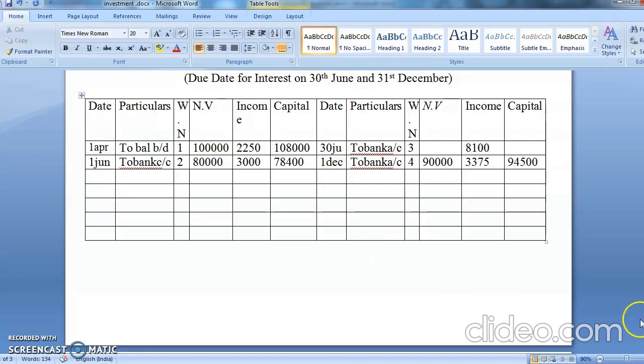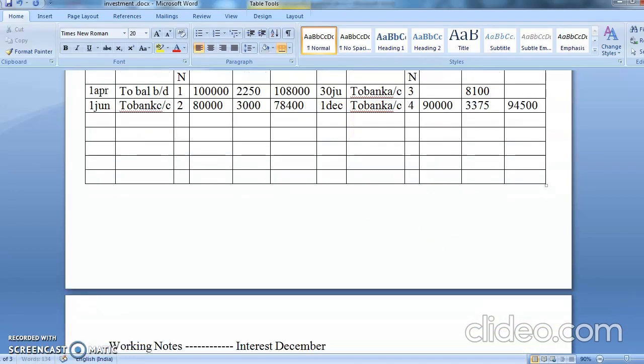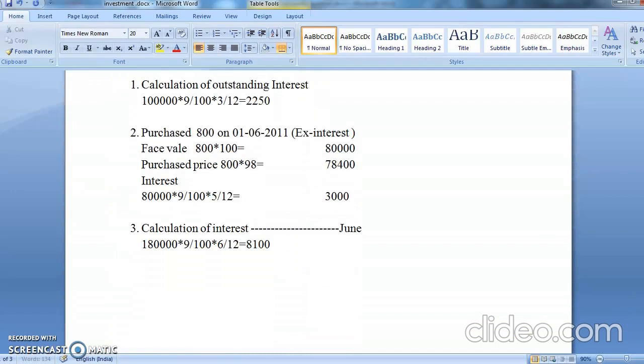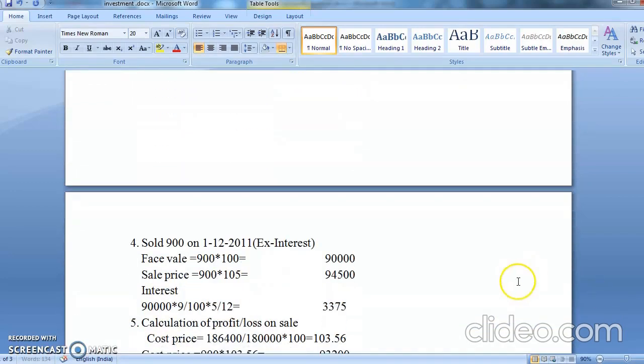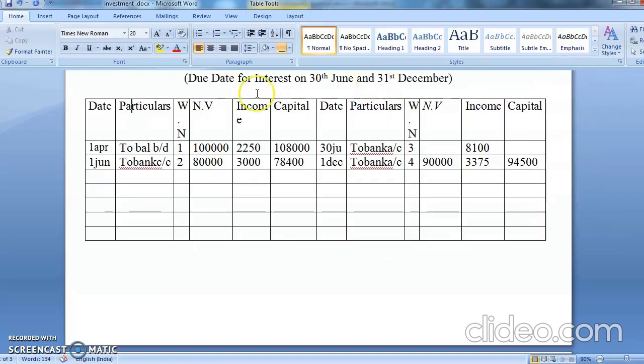See, I've got all this from here, students. 90,000, 94,500, 7,355. Now you are going to have a profit. The profit is always recorded on your debit side and losses are recorded on the credit side.